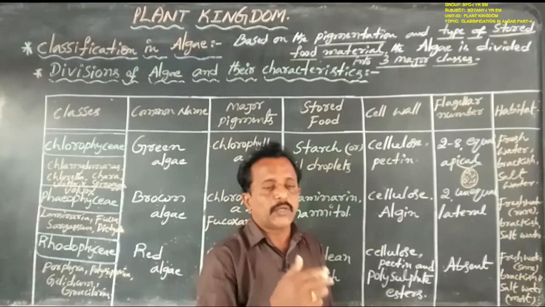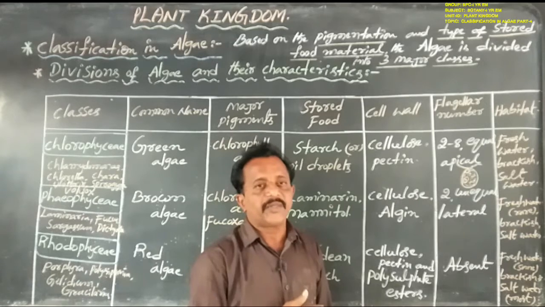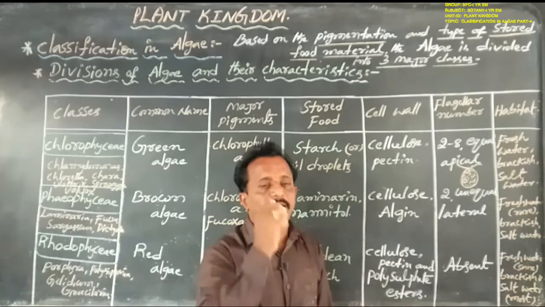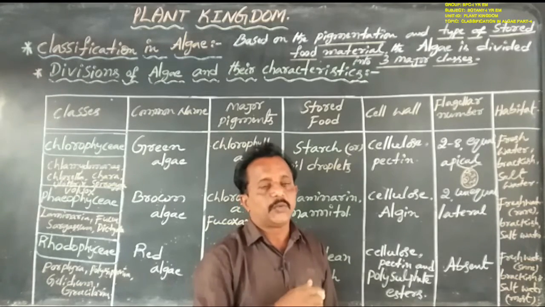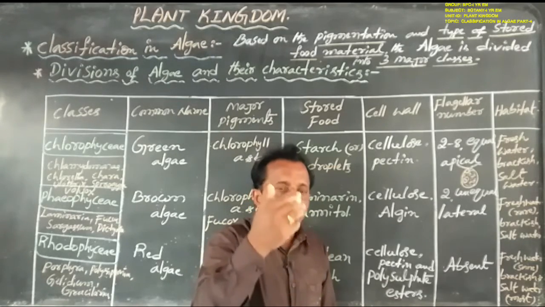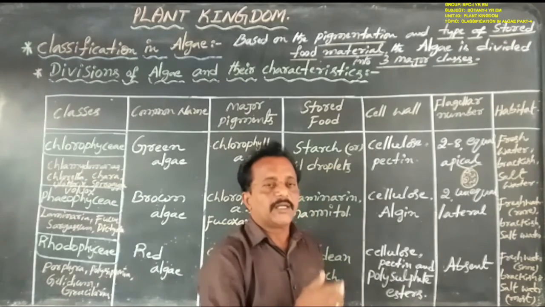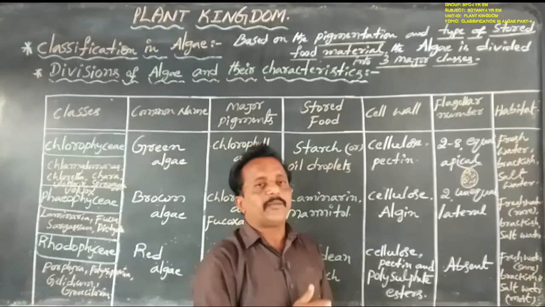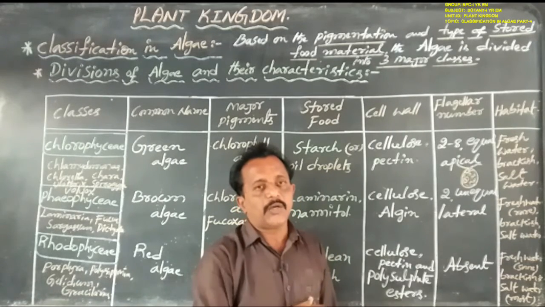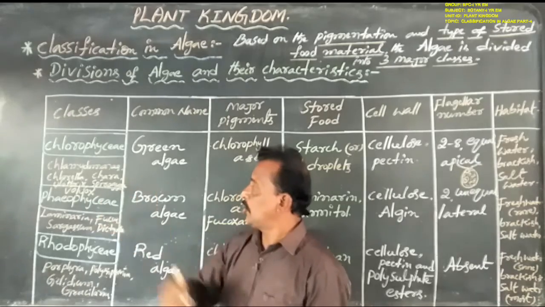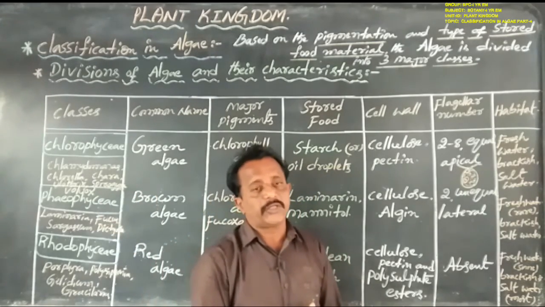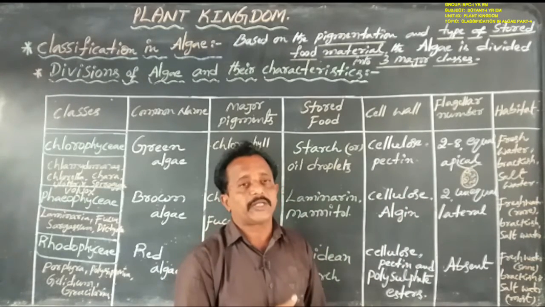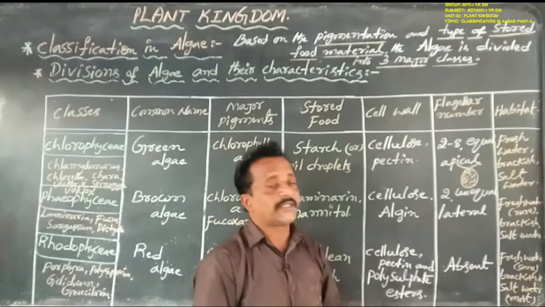Anisogamous means the two gametes are dissimilar in size. The best example is some species of Chlamydomonas. Oogamous is fusion between two gametes, one a larger non-motile female gamete and the other a smaller motile male gamete. The best example is Eleutheryx. Okay, now Volvox. So this is the type of reproduction in the members of Chlorophyceae.